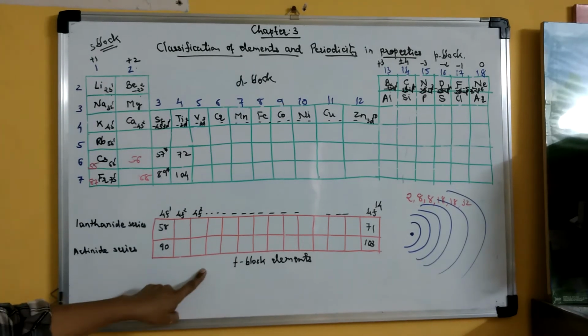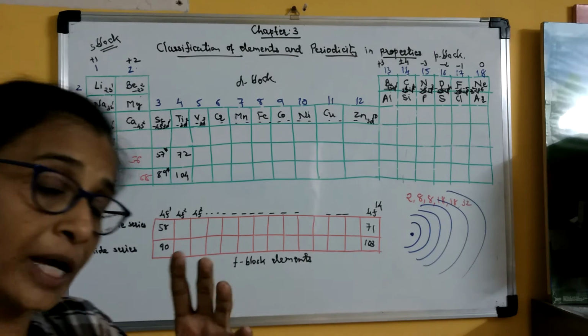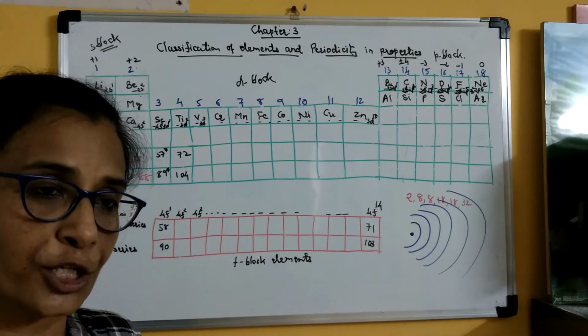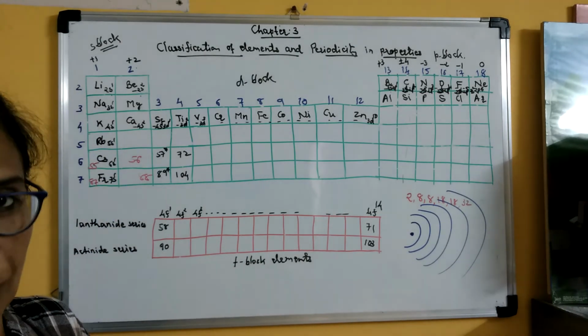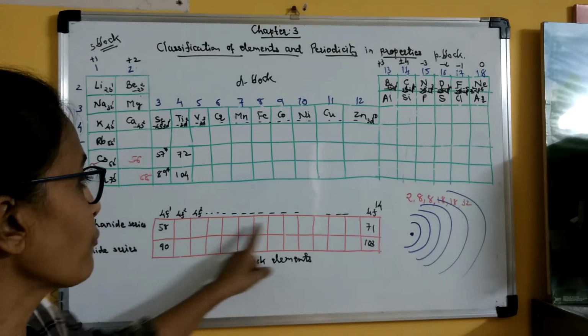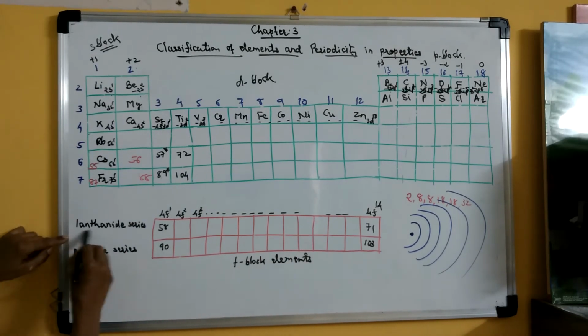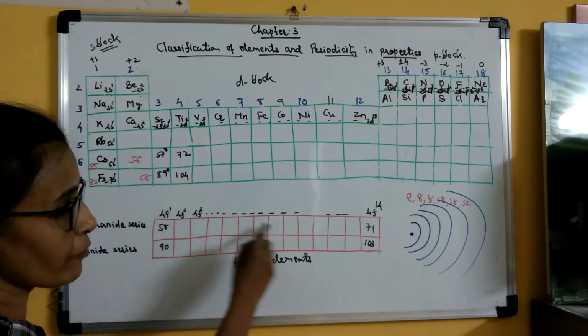Clear? Then comes f block elements. We know that f orbitals are 7 in number. Clear? 2 electrons in each, so total 14 electrons can be accommodated in f orbital, and so there are 14 elements. Clear? So here in this series, lanthanide series, the electron enters 4f orbital.